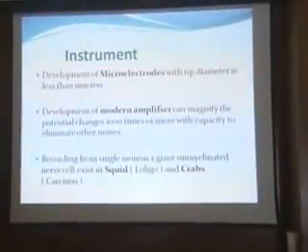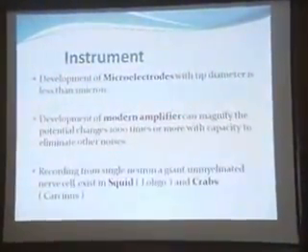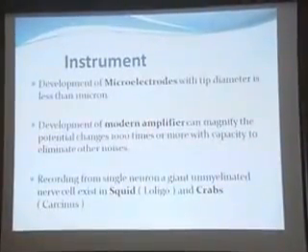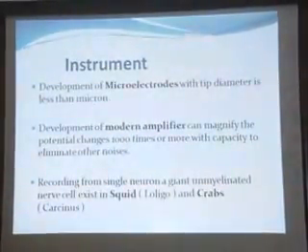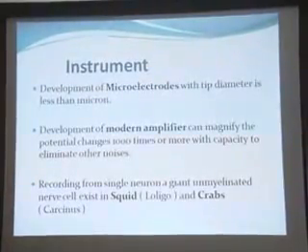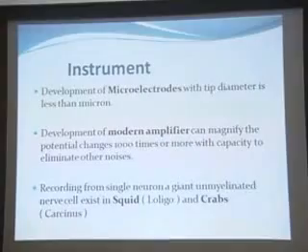This innovation has let us record the action potential from inside the cell. Second, the development of the modern amplifier can magnify the potential changes approximately 1,000 times or more, with the capacity to eliminate other noises. This is one of the latest innovations concerning the modern amplifier.